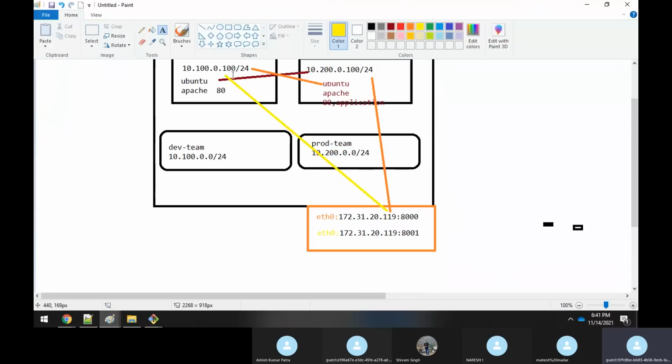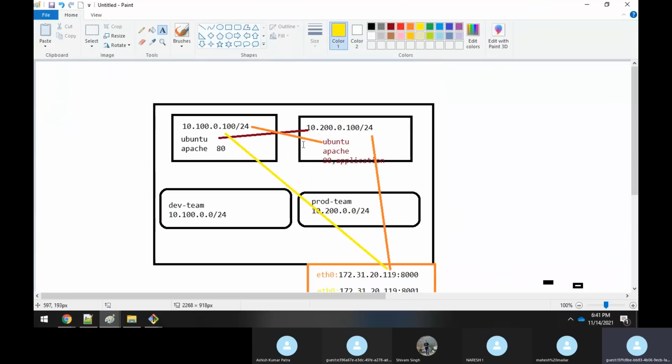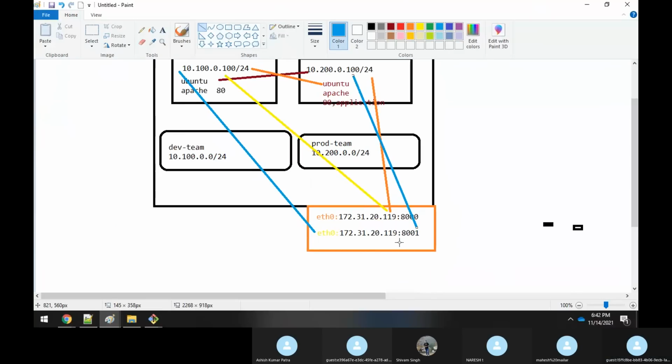Similarly, if this container wants to communicate with the container where some application is hosted, it has to hit this IP address with port number 8001. Then the traffic will be redirected to this container because you already did the port mapping, right?